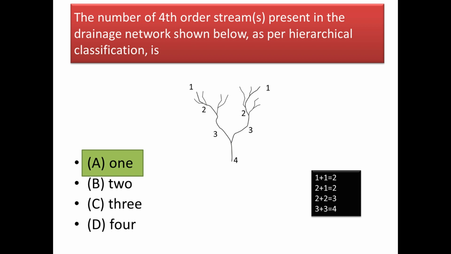And now a second order and a second order will give rise to a third order stream, and similarly a third order stream and a third order stream will give rise to a fourth order stream. Now see, in the drainage network we have only one fourth order stream. So our answer will be option 1.